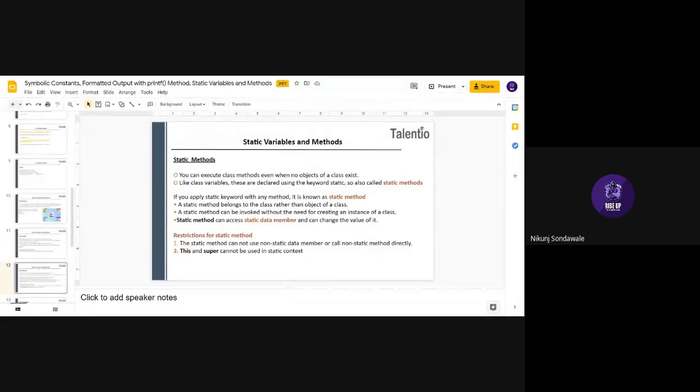So this is how a static method works. I cannot access any other variable except a static variable. I can change that value, I can do whatever I want with that static variable. I can treat it as a normal variable.